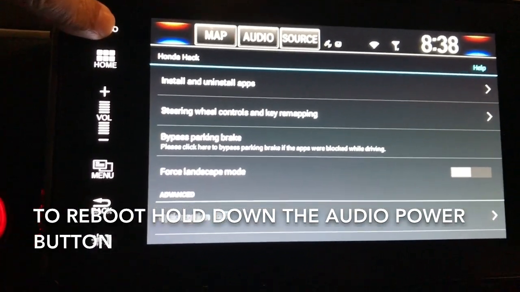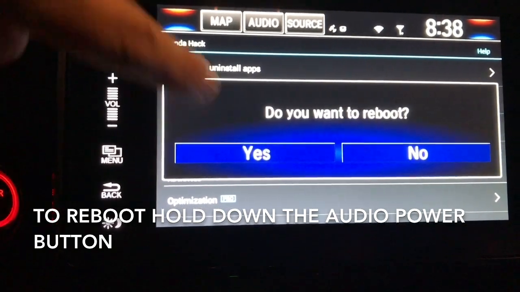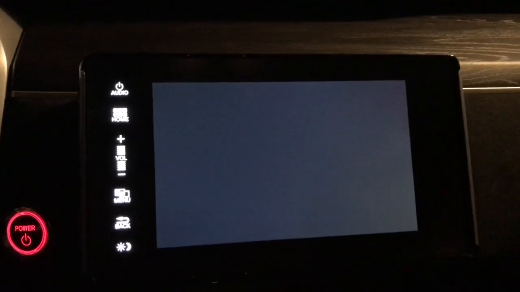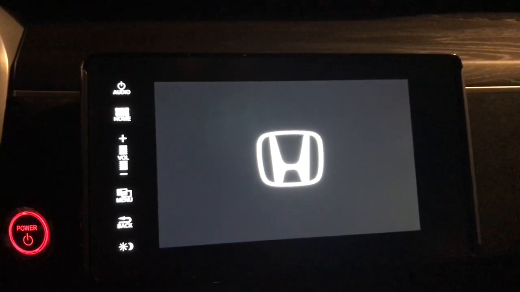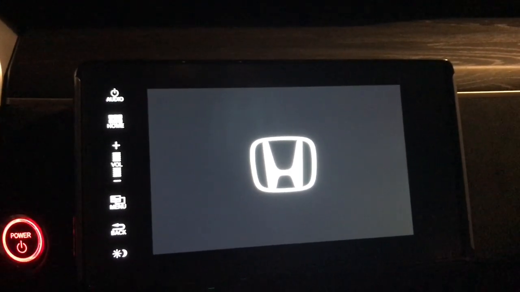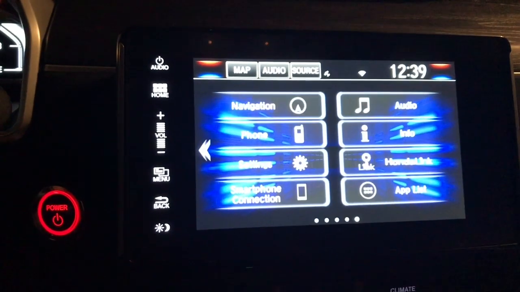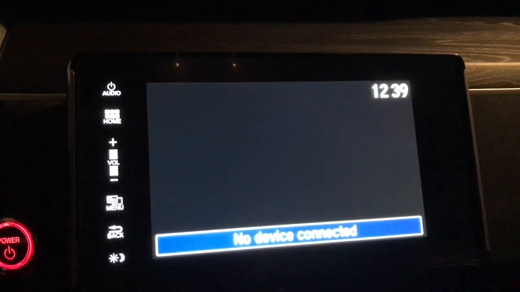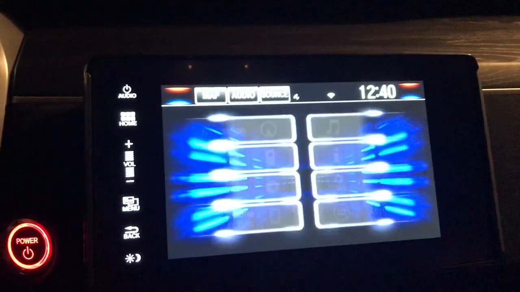Okay, so now I'm going to reboot it. Yes. It went totally dark, and now it's coming back on. And now it's completely restarted. It says 12:39, no device connected. I'm assuming the time is wrong because I restarted it.